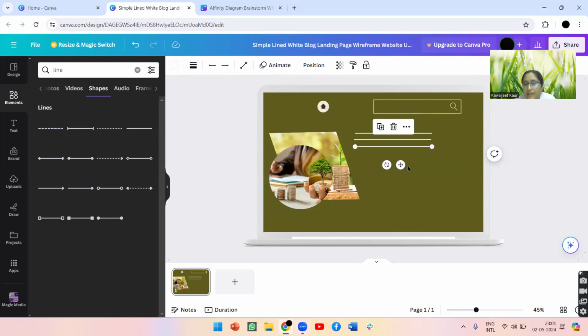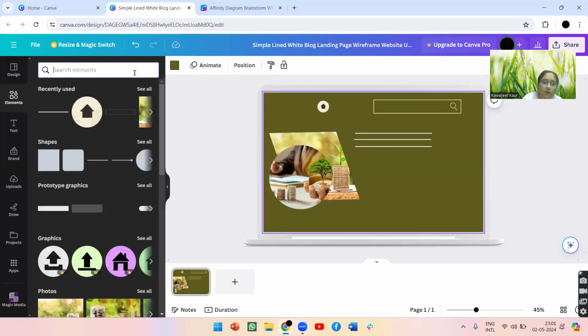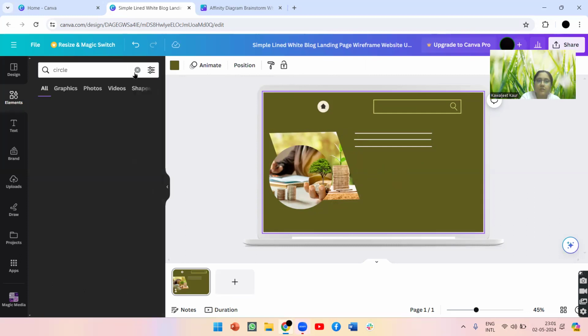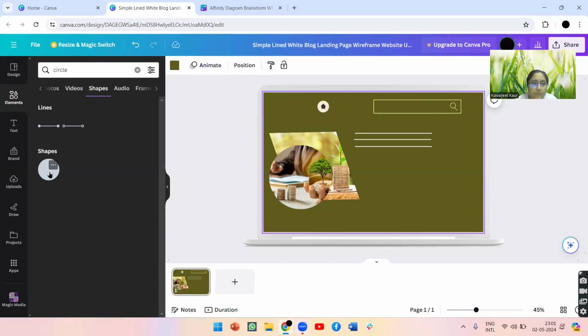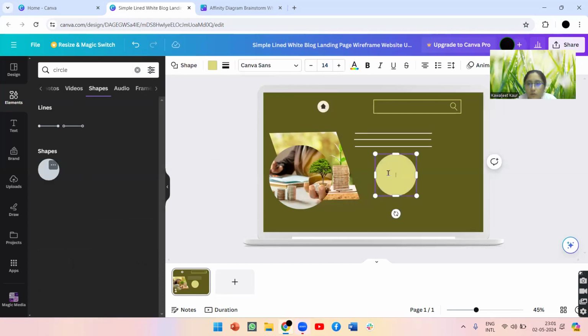So I have lines here, right? So now I will also have a circle. We are going to decrease this circle. Bring it over here. So I have duplicated one circle, right?